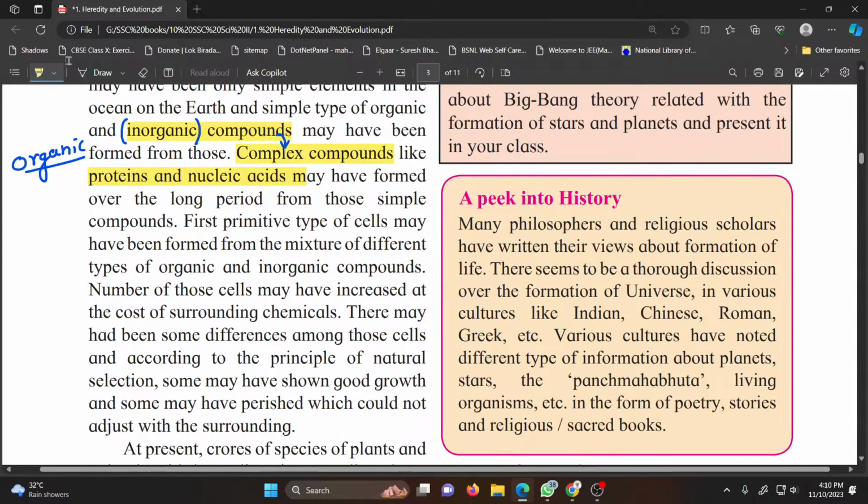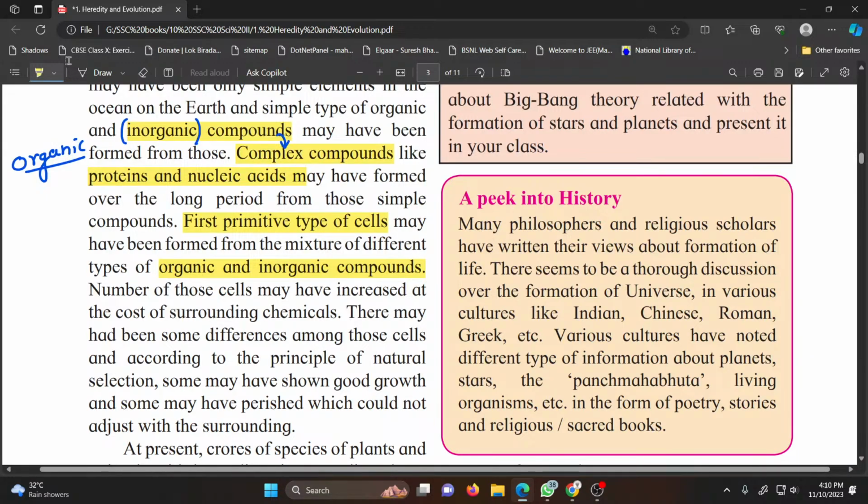So afterwards, first primitive types of cells may have been formed from the mixture of different types of organic and inorganic compounds. The number of these cells may have increased at the cost of surrounding chemicals.